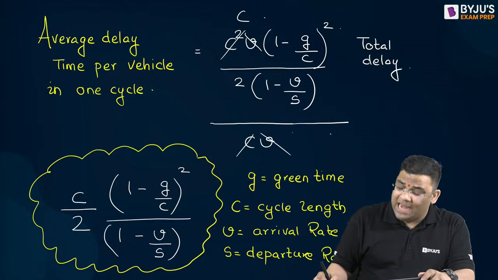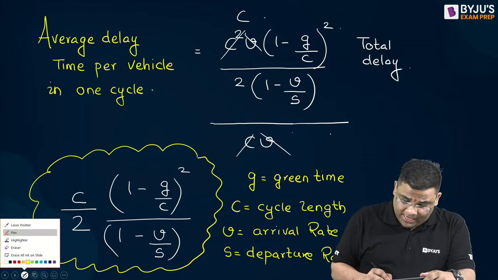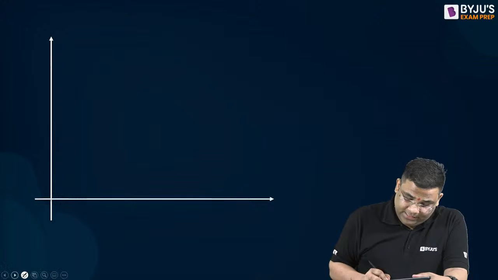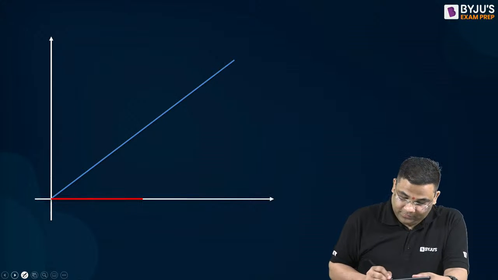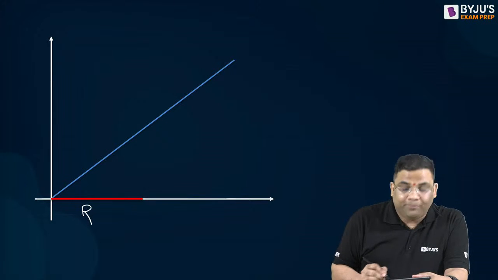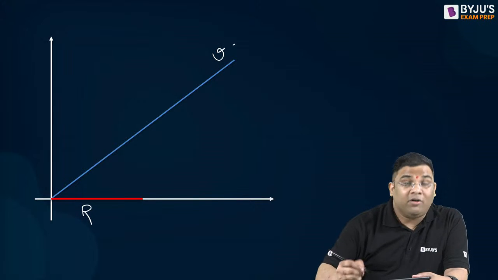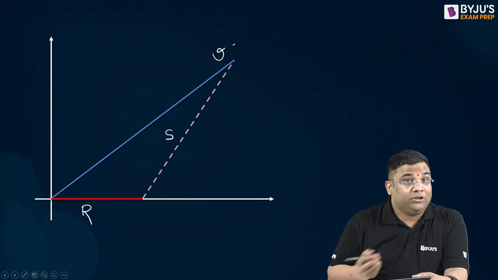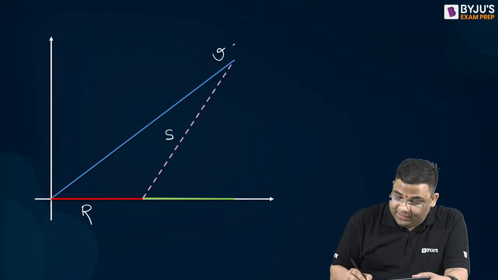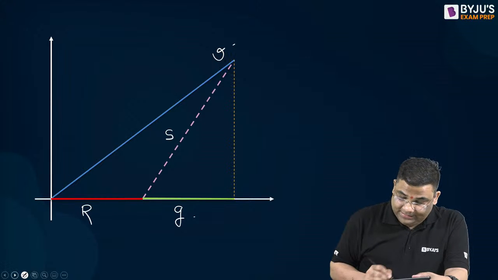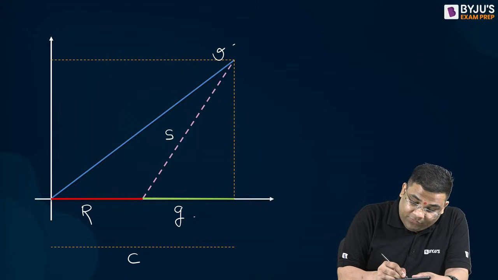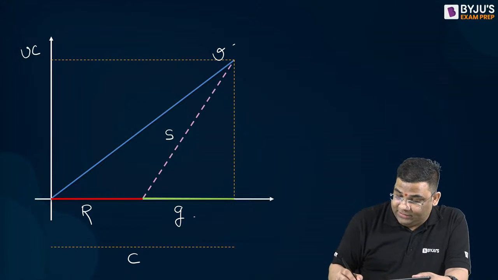Now, I'll give you some more insights into this formula, and how students just memorize some things and commit mistakes. I'll tell you a special case. In this special case, this is your red time, this is your vehicle arrival rate, this is your departure rate, this is your green time, and this is your total cycle length, and you can say that this is V into C at t is equal to C.